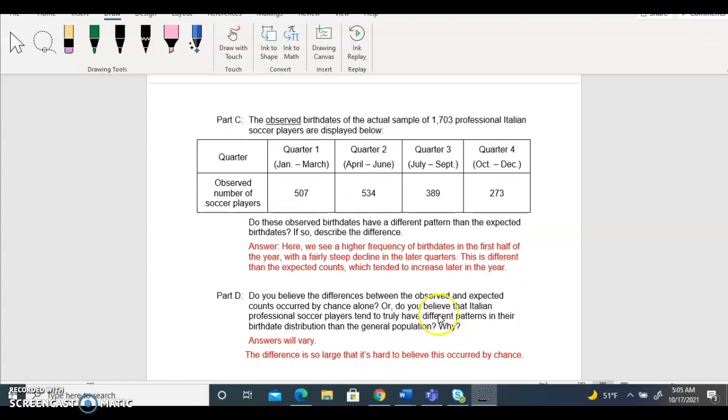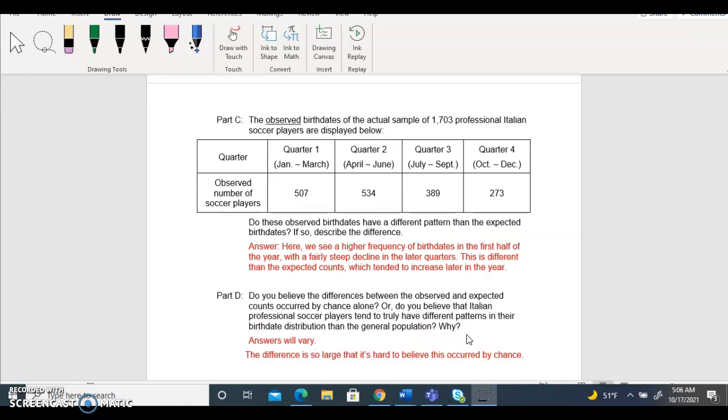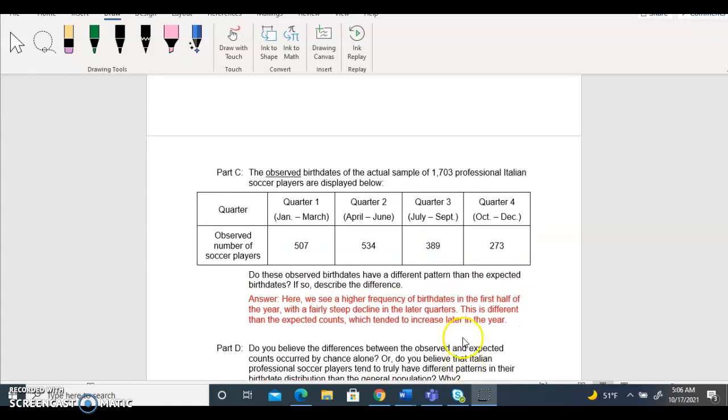The difference here is so large, and it's hard to believe this occurred by chance. You may have an explanation for why that happened, and your answer could be different from one person to another. So I will give you a chance to put in your explanation and answer this question.